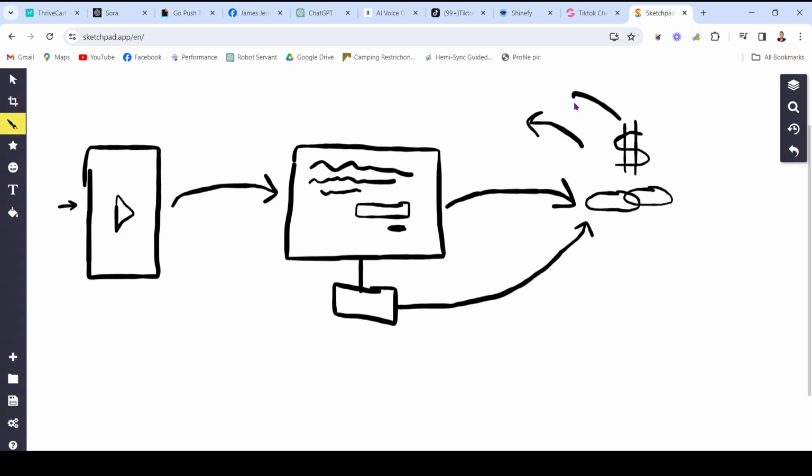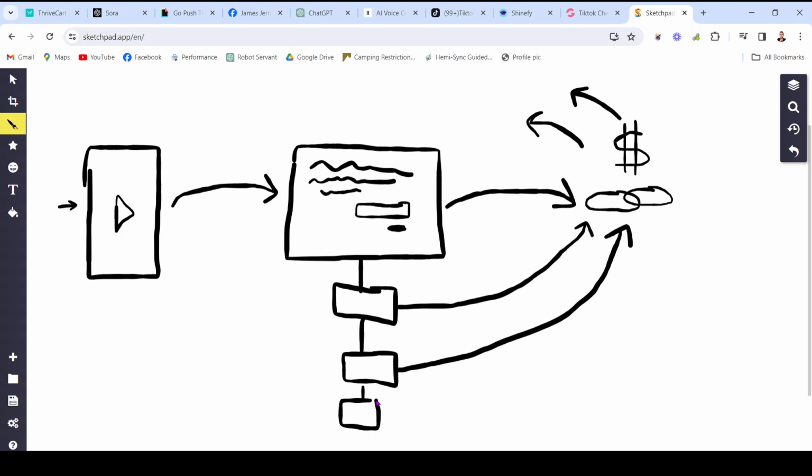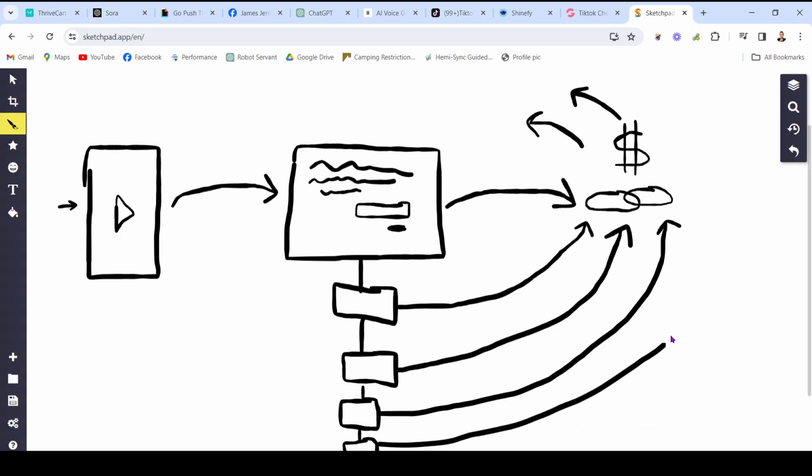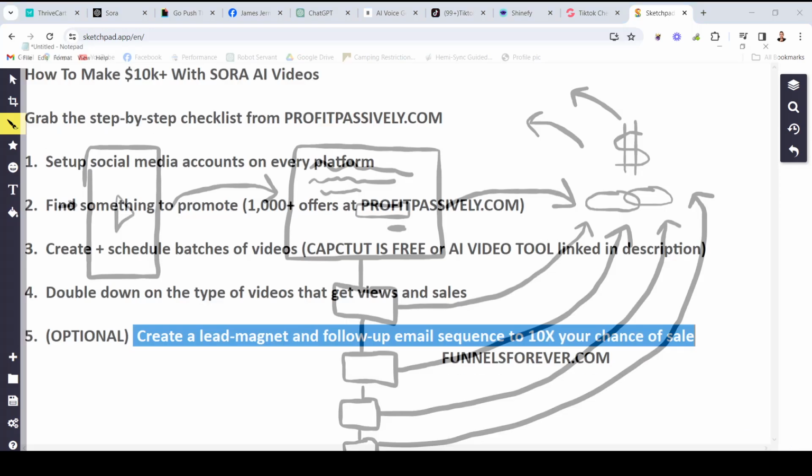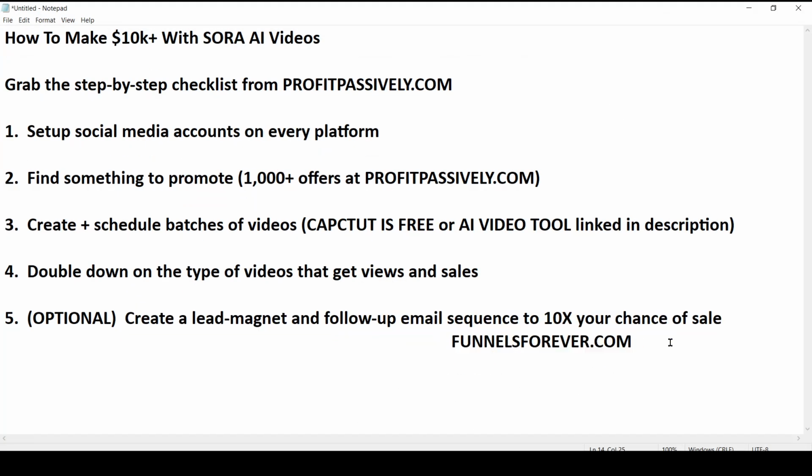And then if they bounce again, well, that's okay because this is all automated. So the next day, or if you want to give them a break, maybe a couple days later, you can send another automated email. And since we've set this all up in advance, you can literally set up as many of these as you want. You can set up a week's worth, you could do 10 of them, you could do 30 of them for a month. However many you set up, that's how many times you're multiplying your chance of making a sale. And that's what you could do with a simple funnel builder like the one that's available at funnelsforever.com.